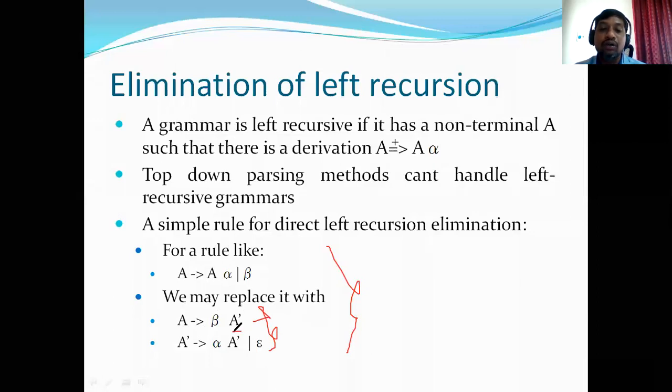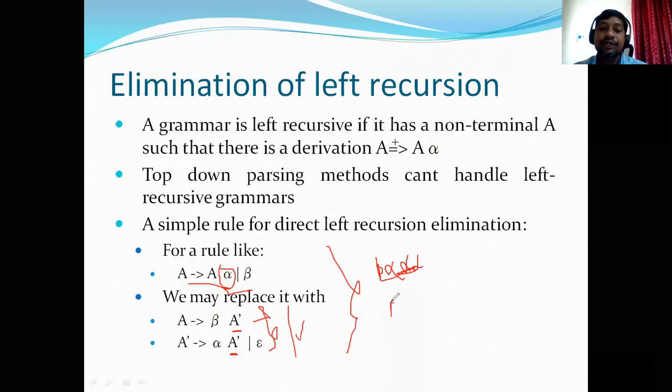A dash derives alpha, the remaining portion of the left recursive production rule, followed by the new non-terminal A dash, or epsilon. This grammar will produce strings like beta alpha alpha alpha.